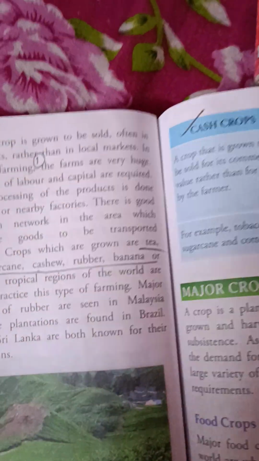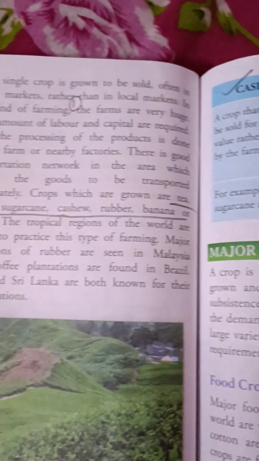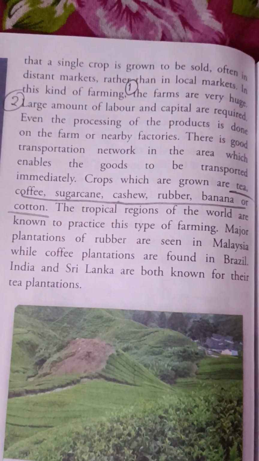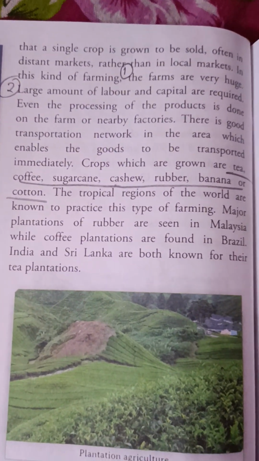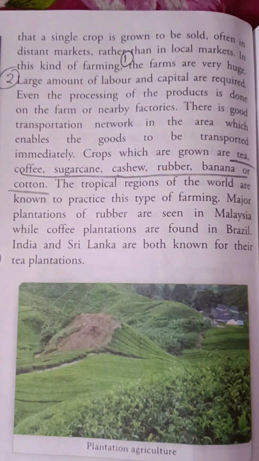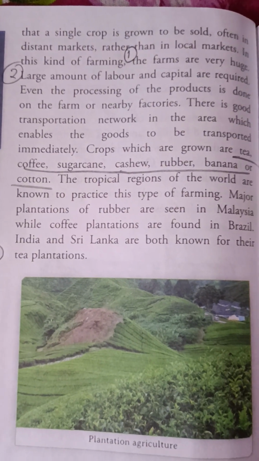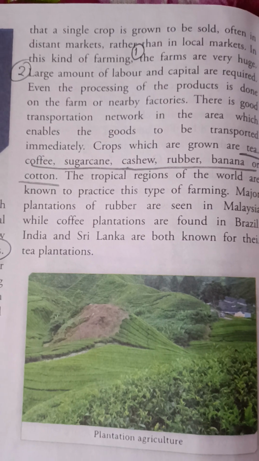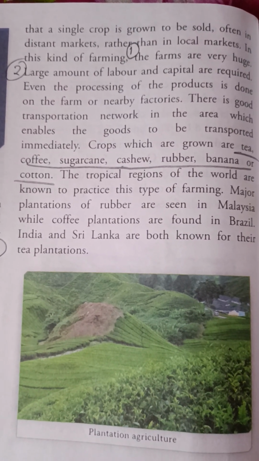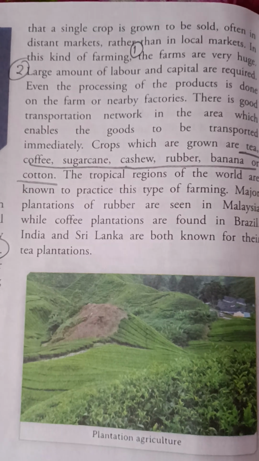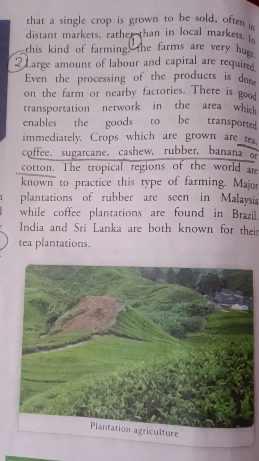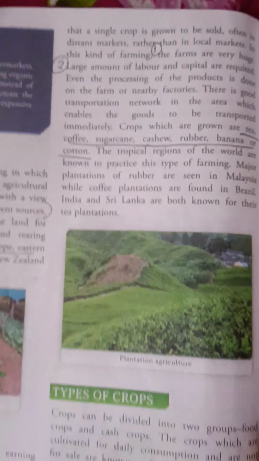After that I have given one line: the crops which are grown are the plantation crops, that is tea, coffee, sugarcane, cashew, rubber, banana and cotton. The tropical regions of the world are known to practice this type of farming. Especially we can see in Malaysia they are doing rubber cultivation, then Brazil doing coffee cultivation, and some others are also there.